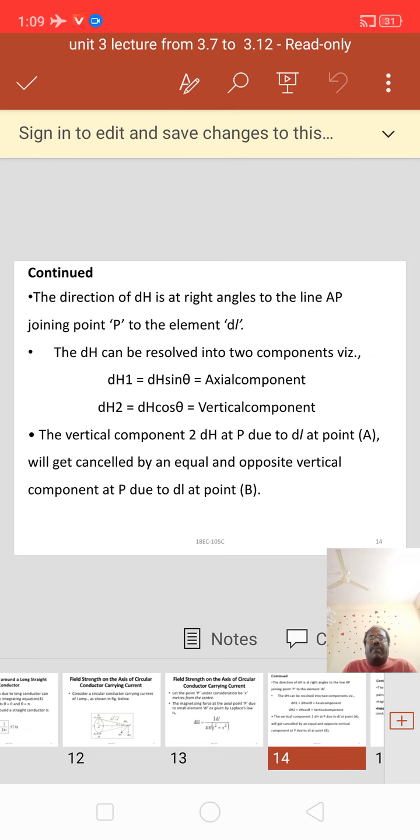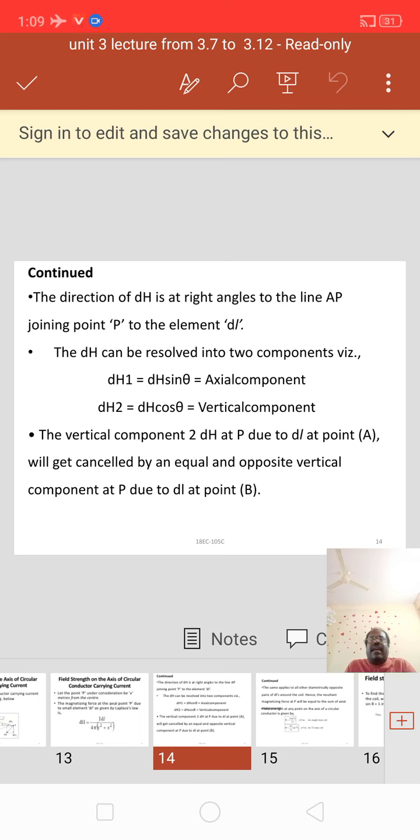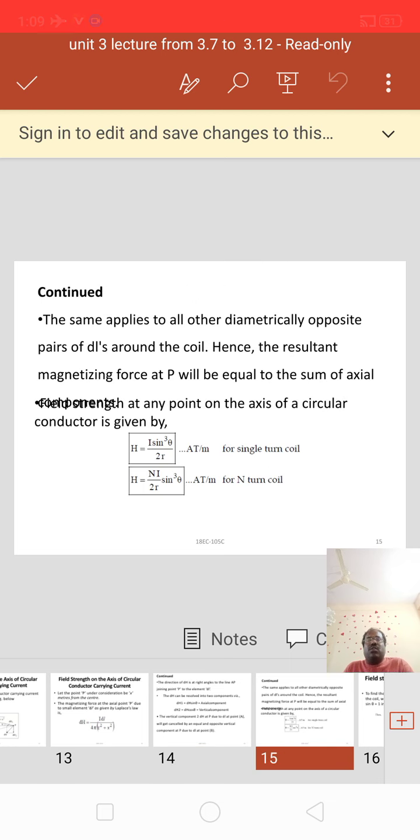The vertical component of dH at P due to dl at point A will get cancelled by an equal and opposite vertical component at P due to dl at point B. Okay, here we are having two components, axial component and vertical component: dH1 equal to dH sin theta, dH2 equal to dH cos theta. These are the two components.